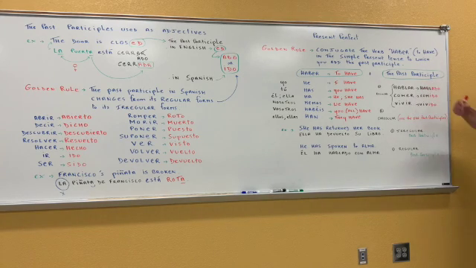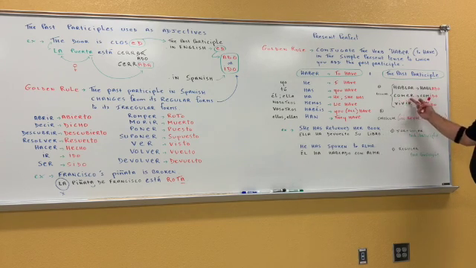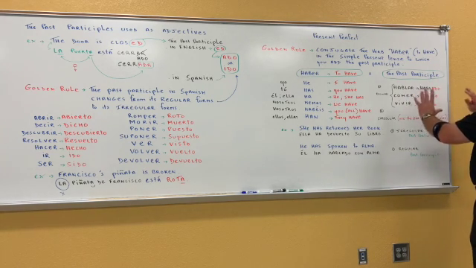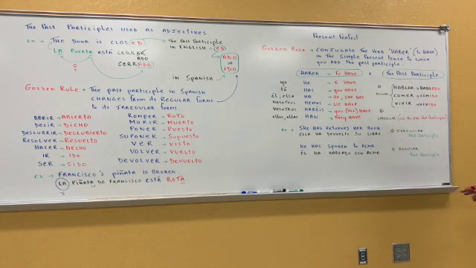If the verb ends with AR, I took the example of hablar, well, then you're going to replace the AR with ado. If the verb ends with ER, such as comer, then you're going to replace the ER with ido. If the verb ends with IR, then you're going to replace the IR with ido, okay? But that applies to the regular past participle, okay? So that's the easiest approach to the present perfect.